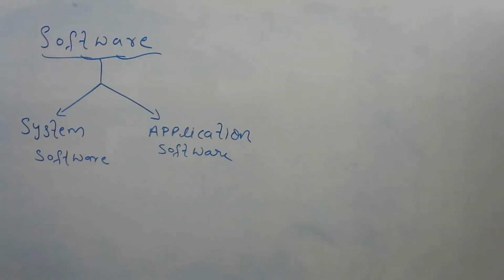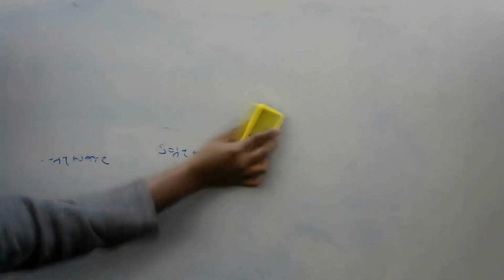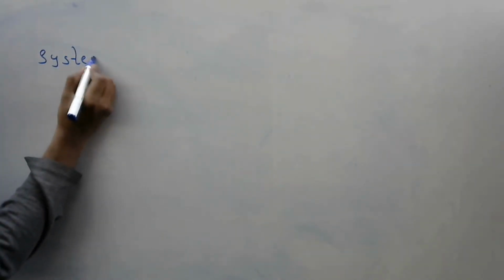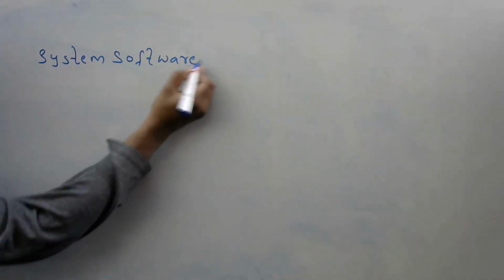Now first we'll see what system software is. Software means a set of instructions or programs.